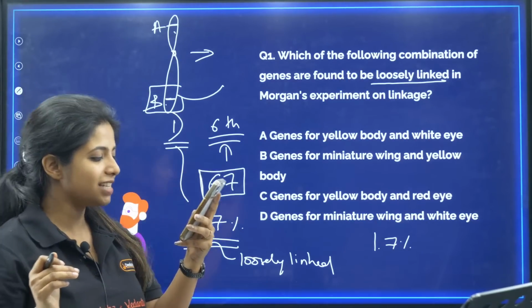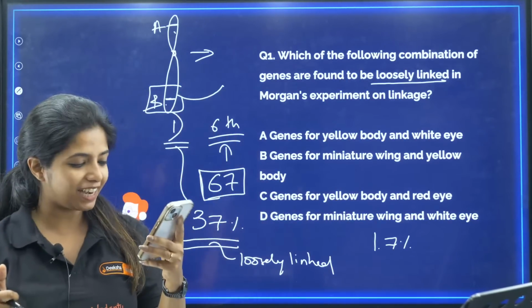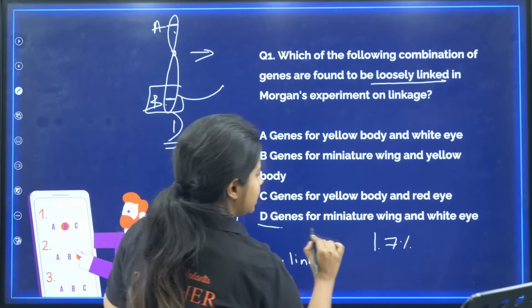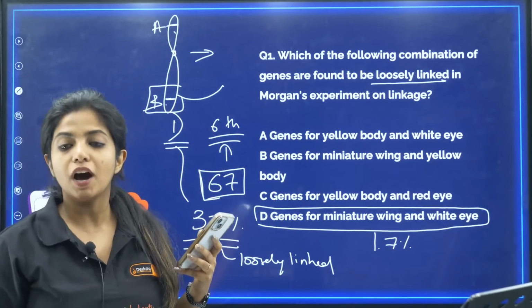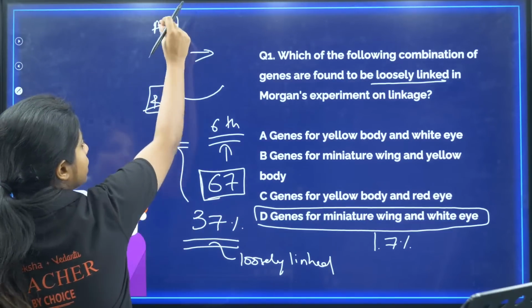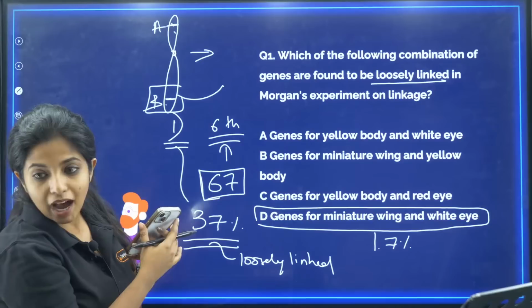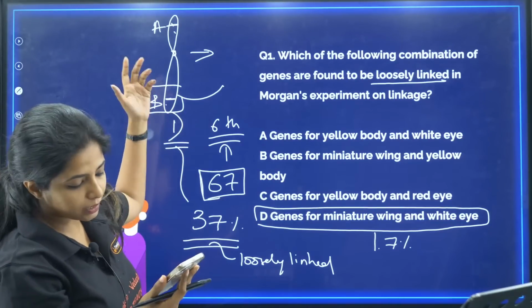Yes, Yashu, SSLC Gaming, great, my dear children. Yashu, it's D. The answer is D. Miniature wing and white eye are both loosely linked genes. Miniature wing gene over here, white eye over here, which is why they are known as loosely linked.